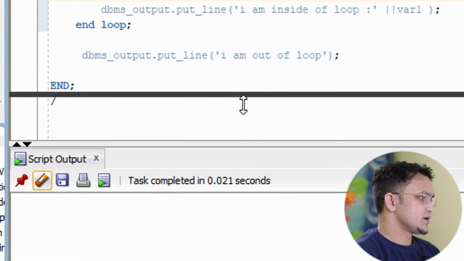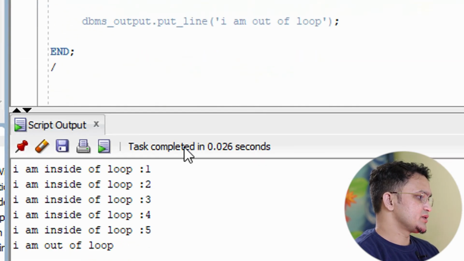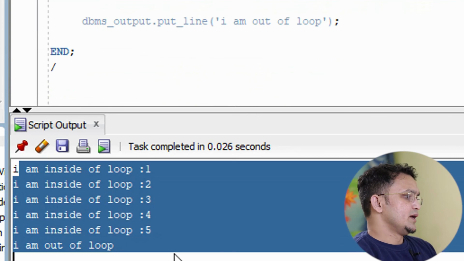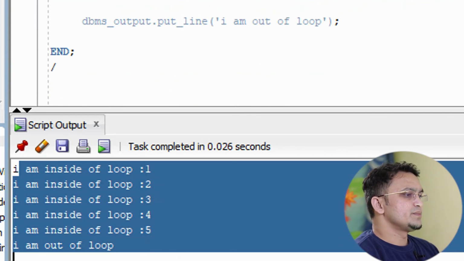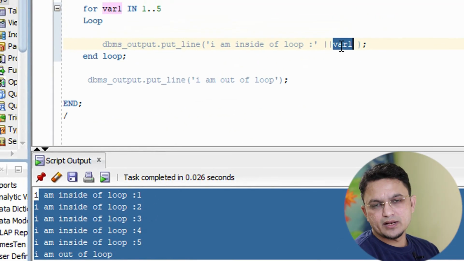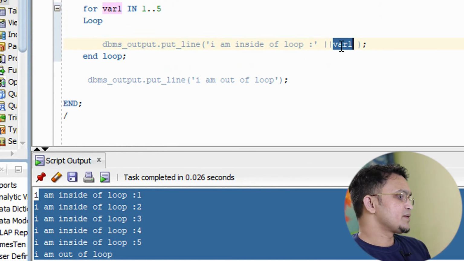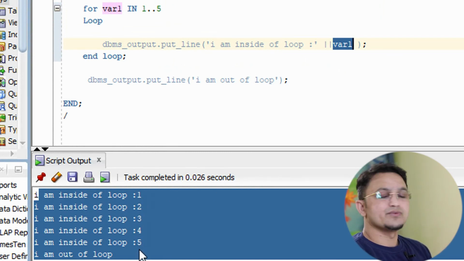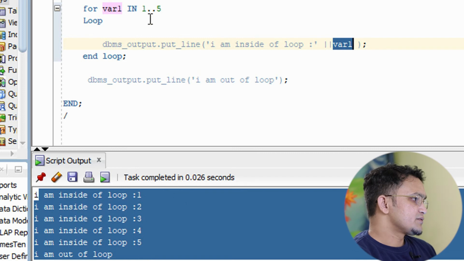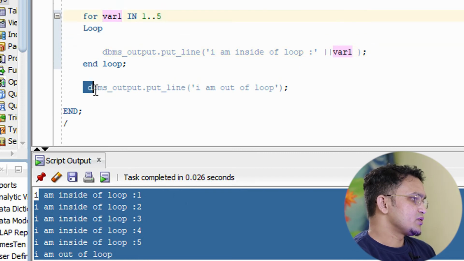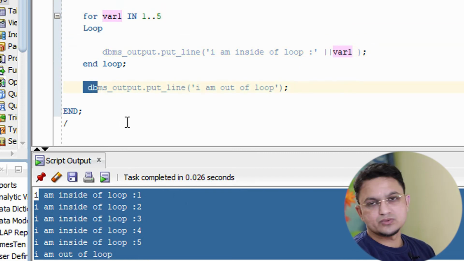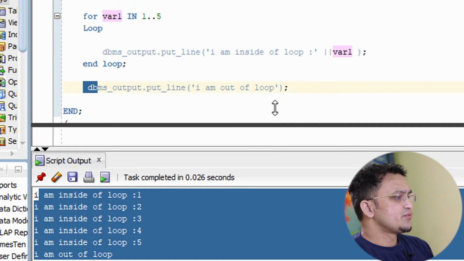So let me execute this one. You can see over here 1 2 3 4 5, this got executed, and it ran 5 times. Once this 5 came, only then the control came over here and printed over here. So this is how the for loop works, guys.